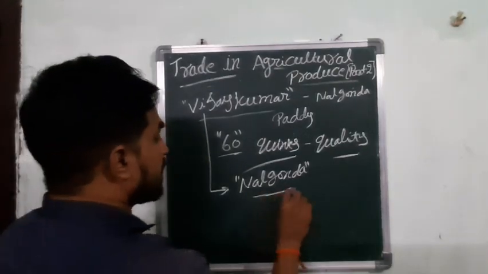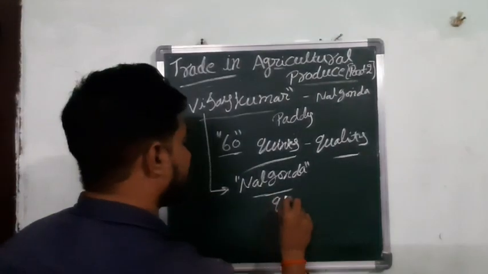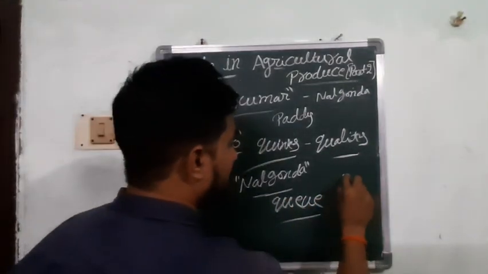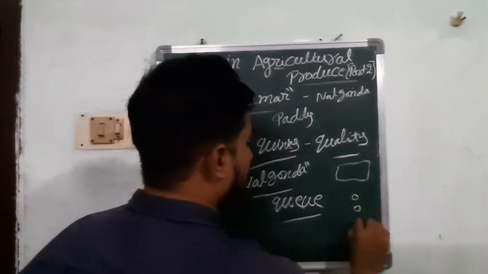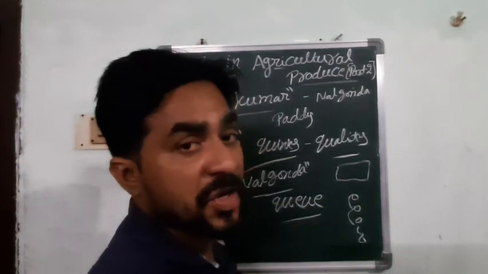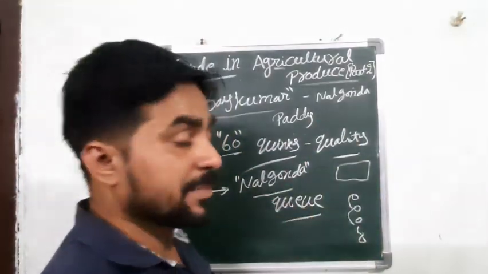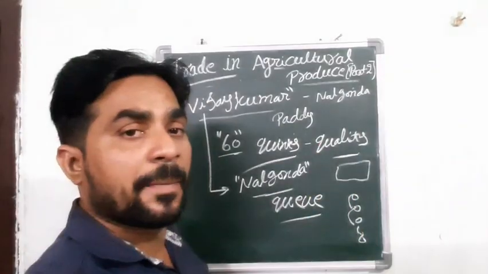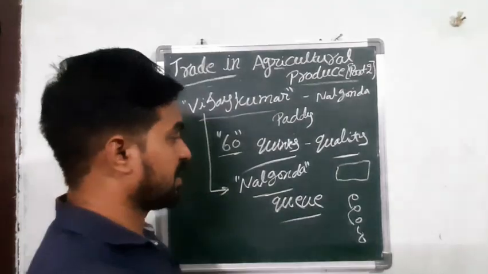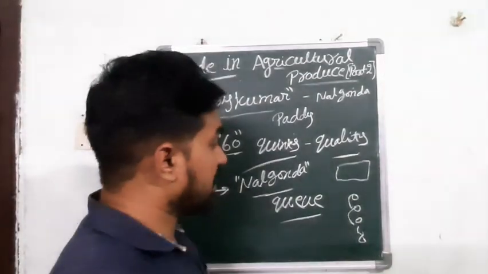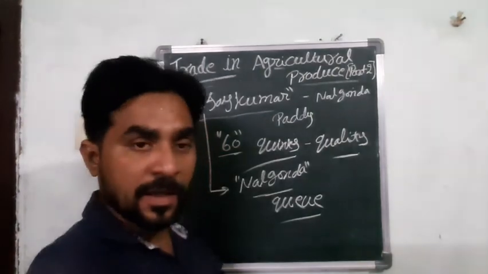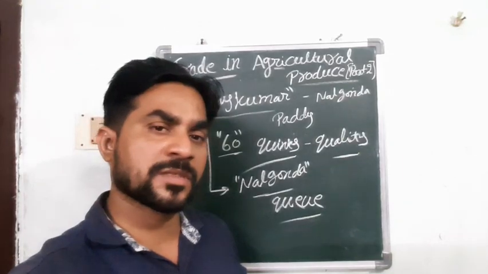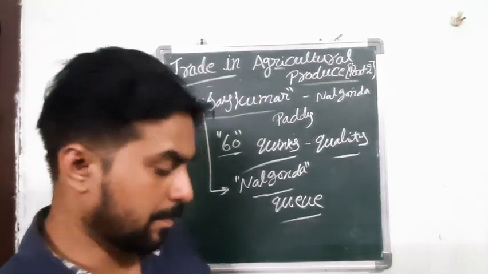So he brought it there, and here there is a queue. What is meant by a queue? Queue means like a line. For example, whenever you get into a bus, we have to follow a queue. Similarly, whenever we come out of school, we come in a line, maintaining distance from one another. Similarly, here also there is a huge queue in the Nalgonda market, because a lot of farmers brought their crop into the market.